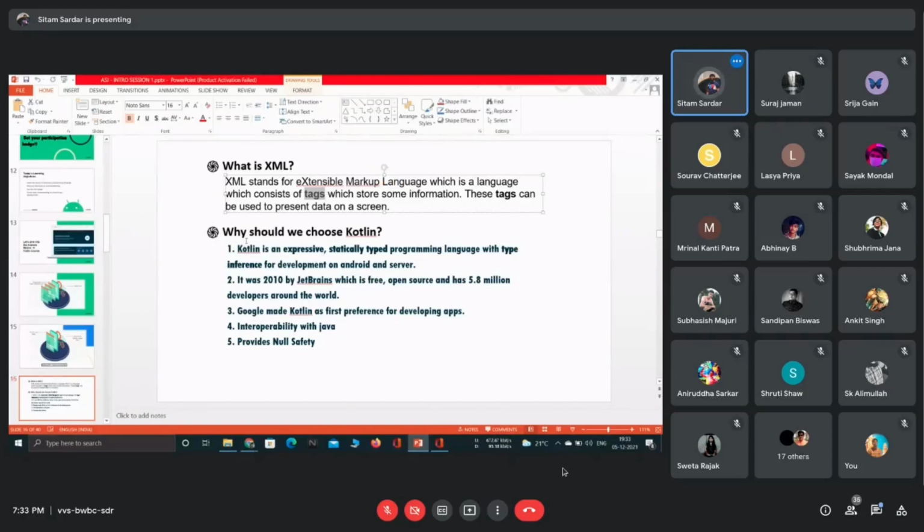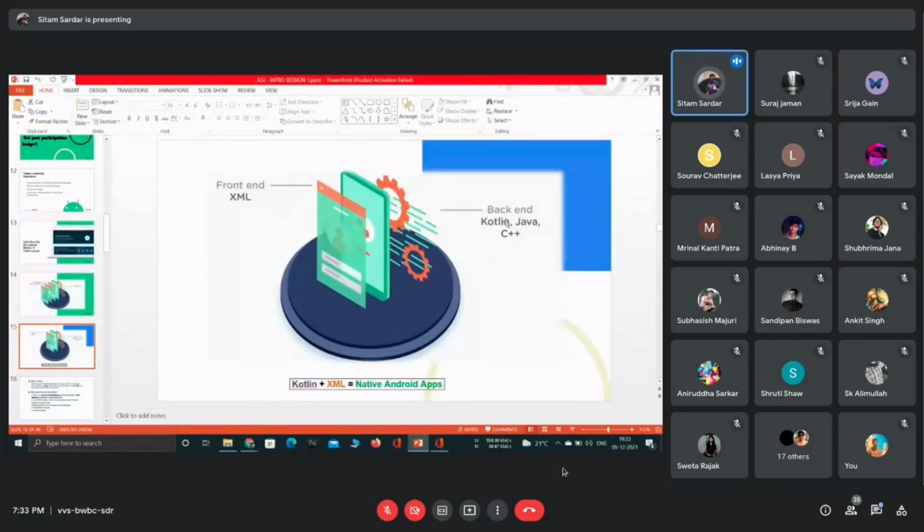Now here I have discussed that for the backend section there are three options: Kotlin, Java, C++. But most preferable are Kotlin and Java. Still we are choosing Kotlin, not Java. Obviously, Google is also motivating us to choose Kotlin, so there should be greater functionality, something best there. So why are we choosing Kotlin?